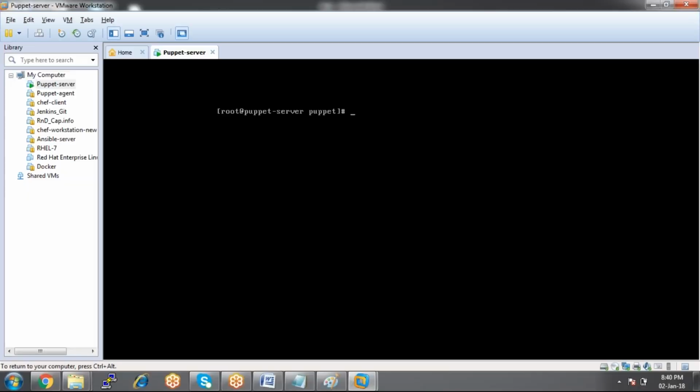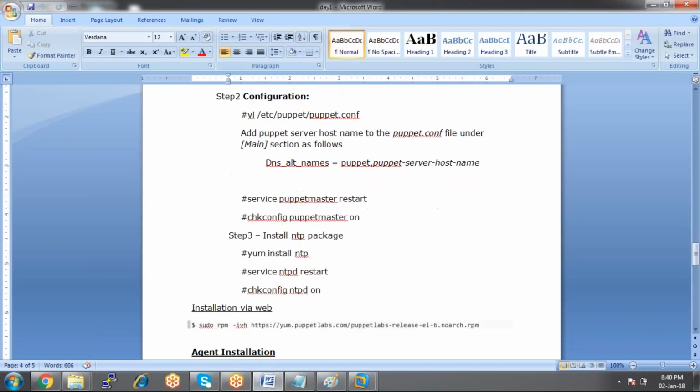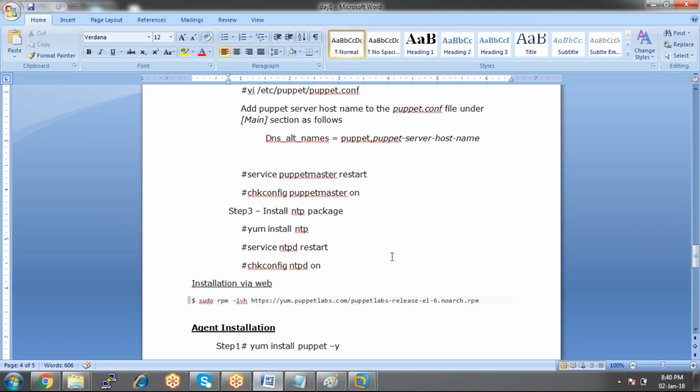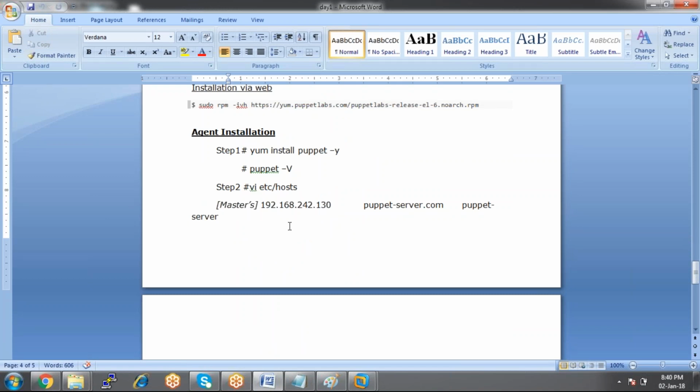Now what is the next part? The important part, which is the client part. So what does the client have to do? Firstly, on the client we need to install the puppet client package. Here the package name is just puppet.